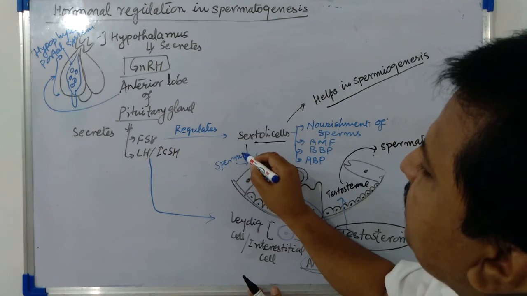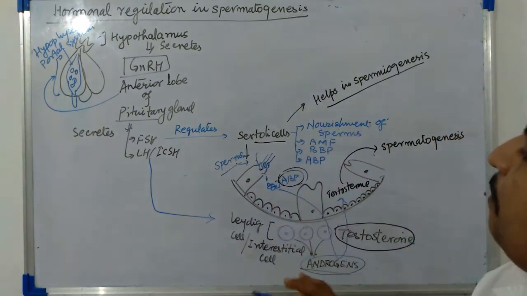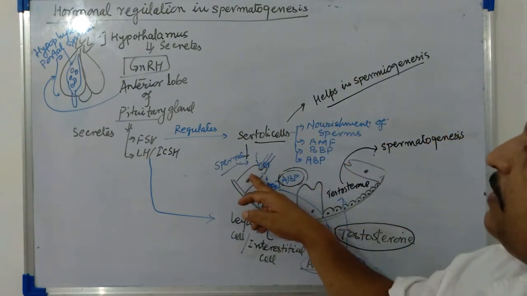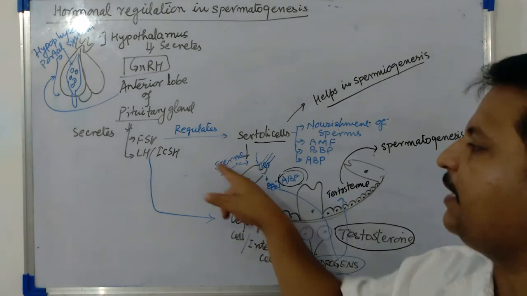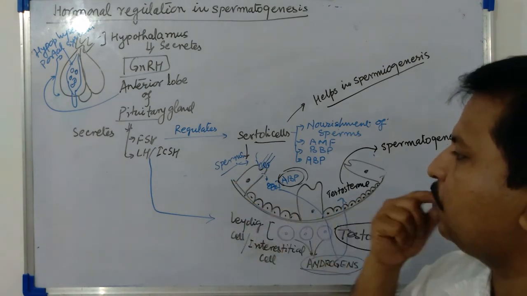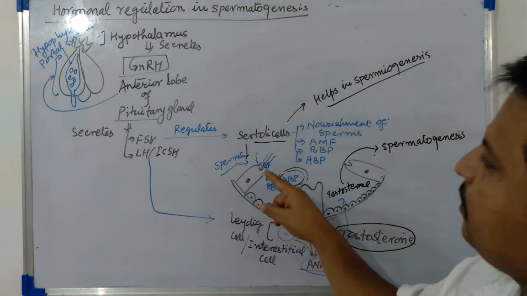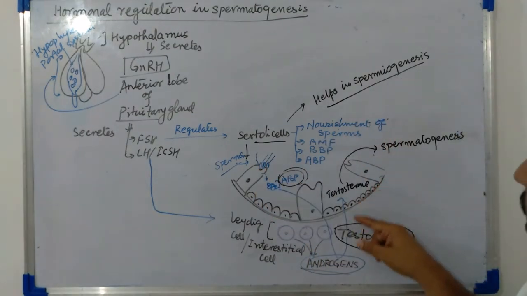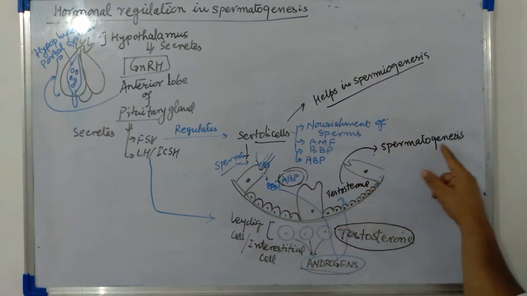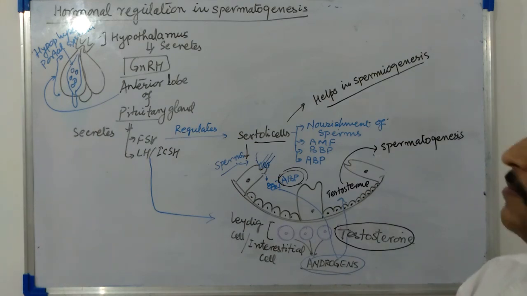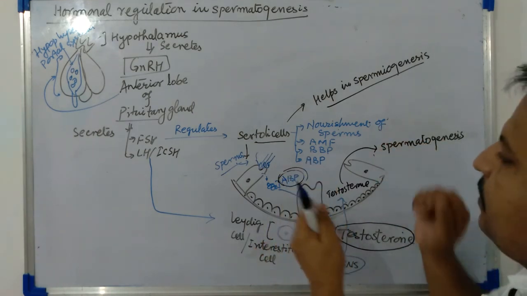So, sperms get matured with the help of chemicals secreted from these Sertoli cells. Spermatids turn into sperms or spermatozoa. That process is known as spermiogenesis, and testosterone will help in spermatogenesis. So, the entire process takes place here.